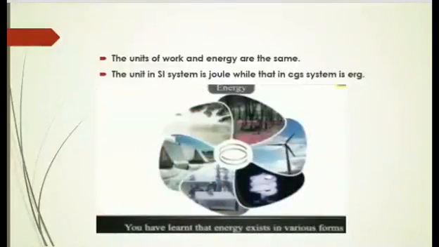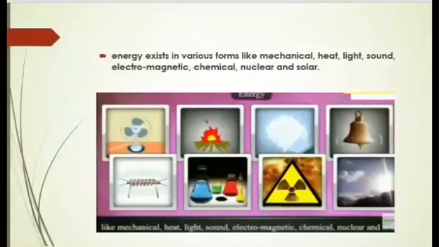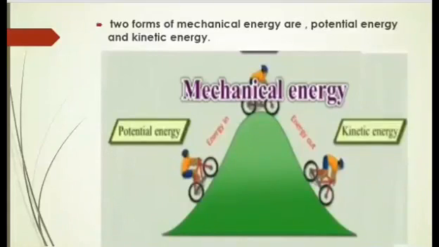The unit of work and energy are the same. The unit in SI system is joule, while that in CGS system is erg. You have learned that energy exists in various forms. So in this chapter we are going to study various forms like mechanical, heat, light, sound, electromagnetic, chemical, nuclear and solar. In this chapter we will study about two forms of mechanical energy, potential energy and kinetic energy.